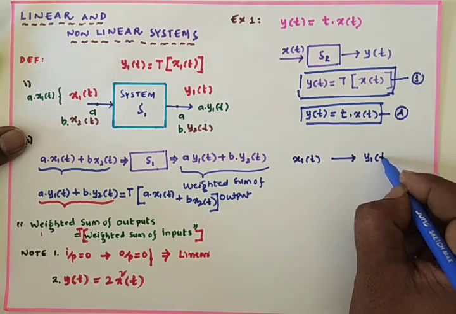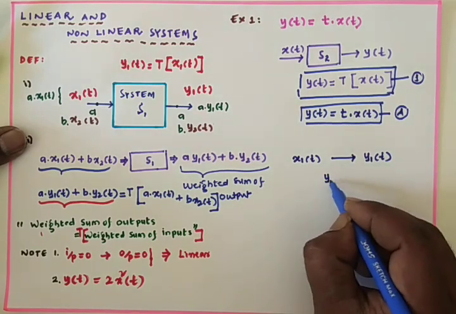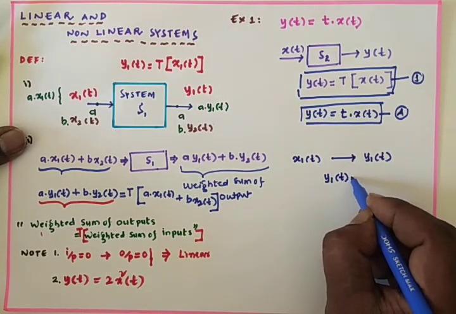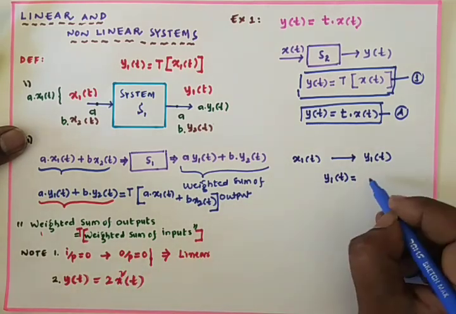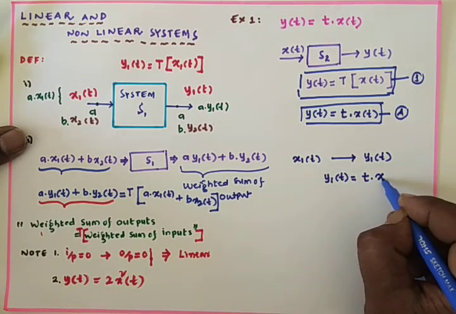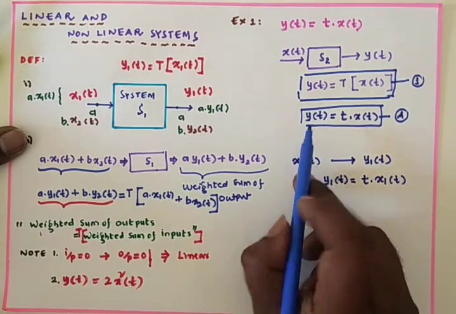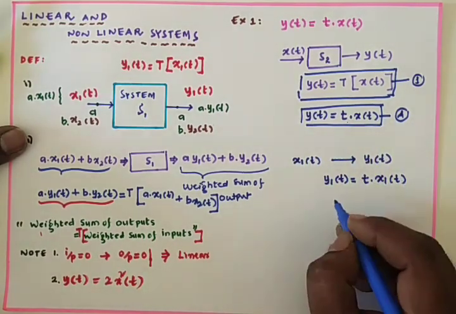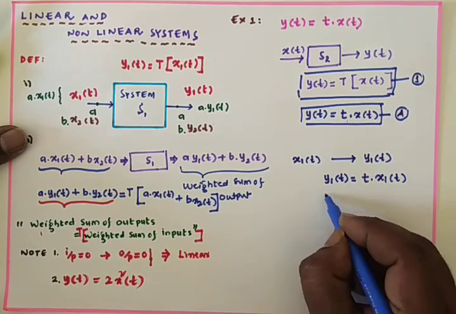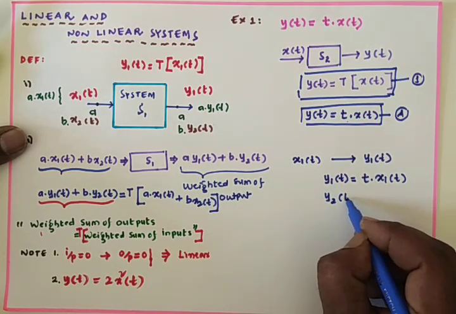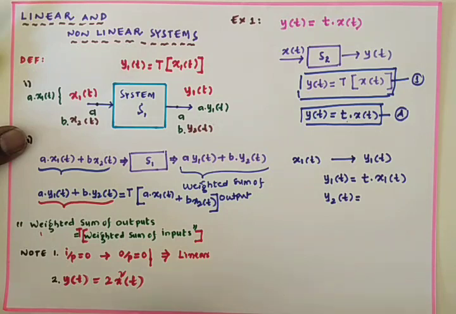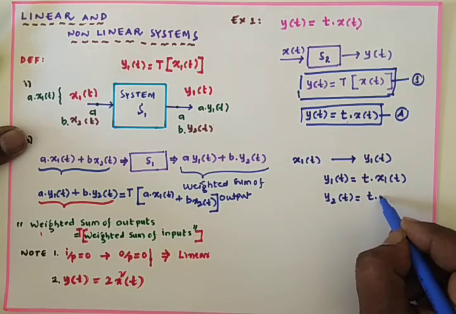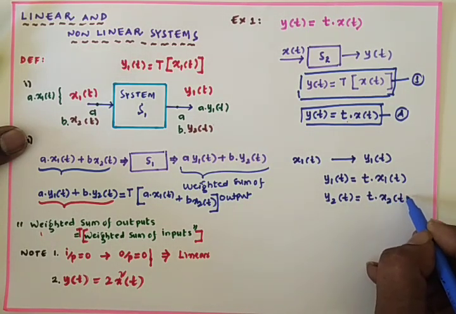Then y1 of t equals t into x1 of t from the given equation. Similarly, y2 of t equals t into x2 of t. This I can get.